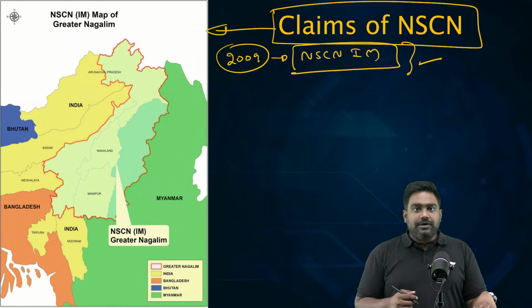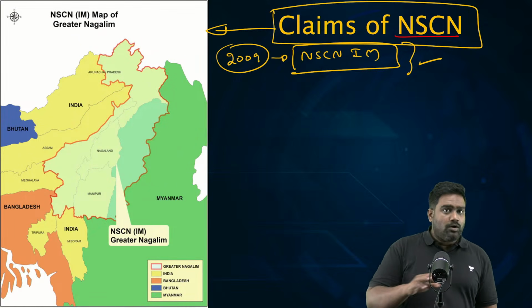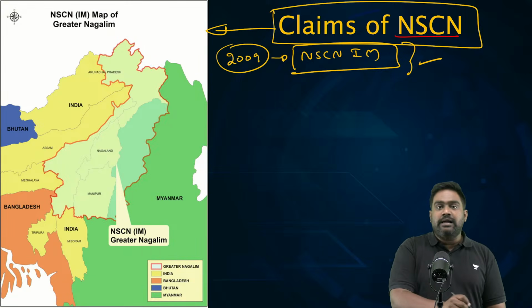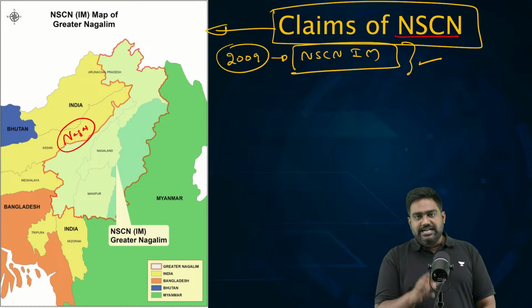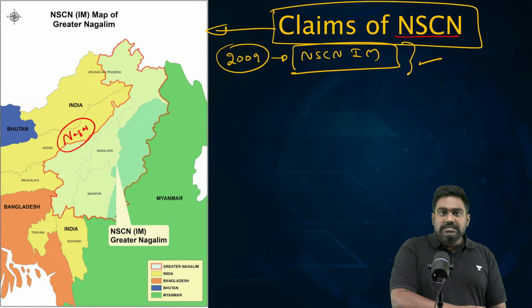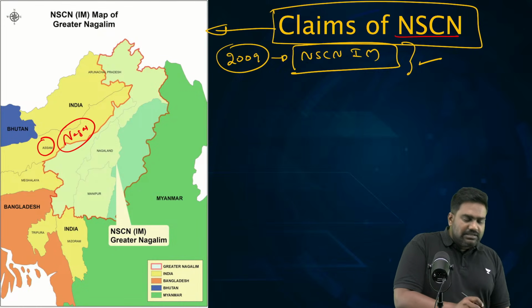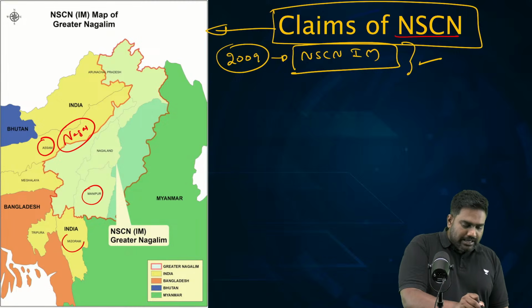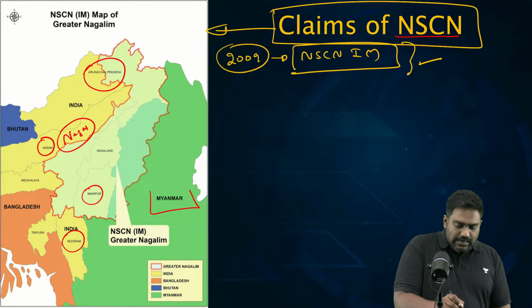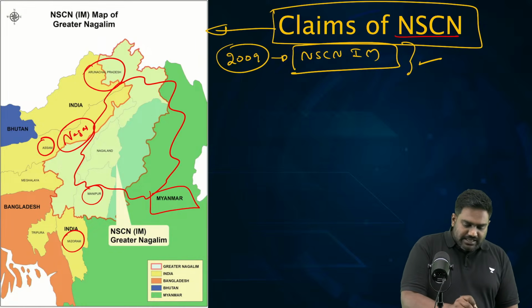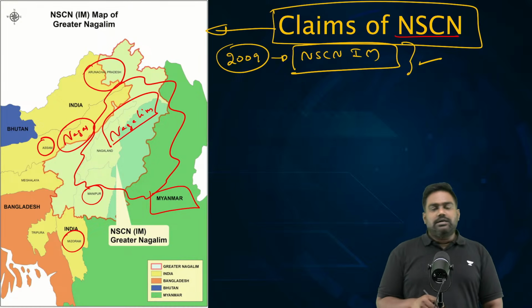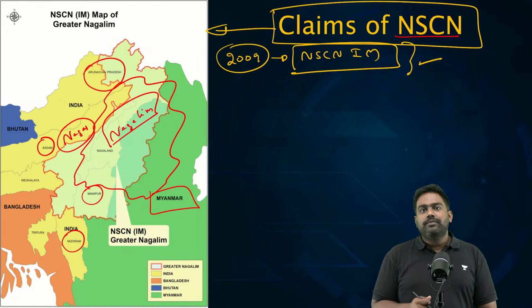Now, look at the map here. The demand of NSCN, of all these factions, has been to unite the Naga areas. This includes not just Nagaland, which is a state in India today, all the Naga hills where Nagas inhabit, but even the areas where Nagas are present in Assam, in Manipur, in Mizoram, in Arunachal Pradesh, as well as the Naga areas in Myanmar. So, roughly, they want to bring this region together to form Nagalim that straddles the India-Myanmar border, right?